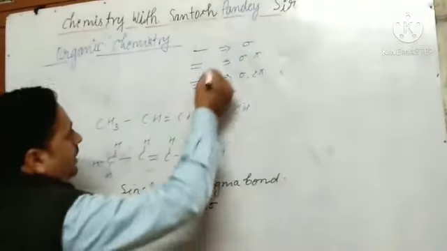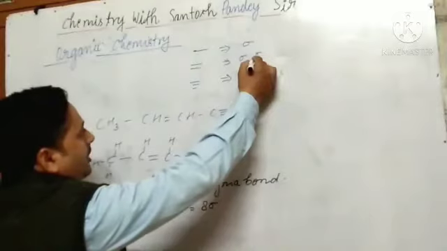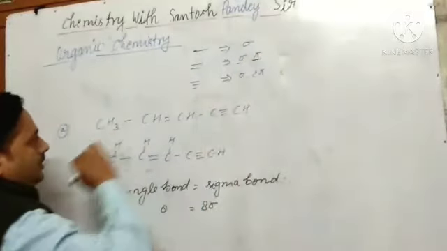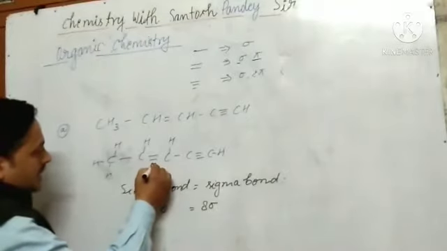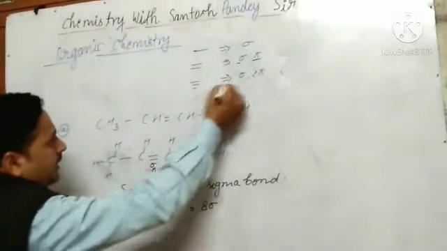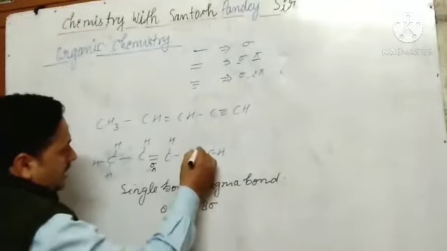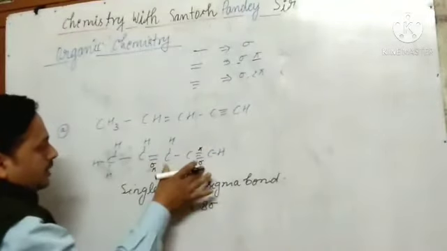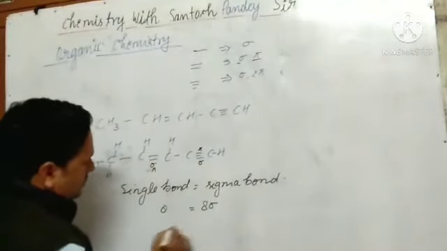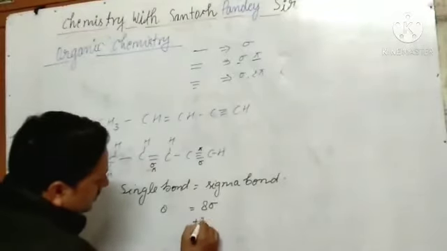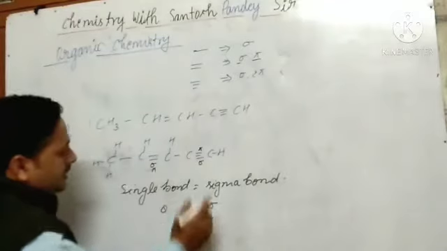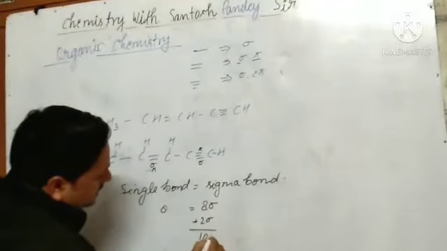And I have already told you, in double bond there is 1 pi bond and 1 sigma bond, and in triple bond 1 sigma and 2 pi. So 2 more sigma are there. So sigma plus 2, these two will be included. So total sigma is 10 sigma bonds.